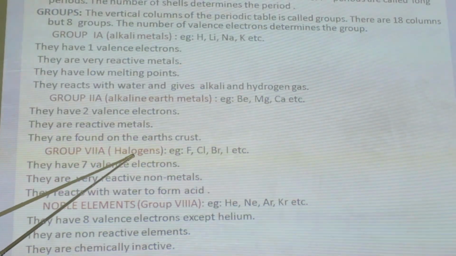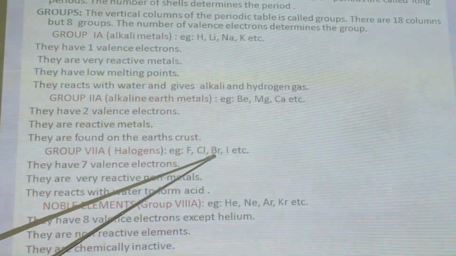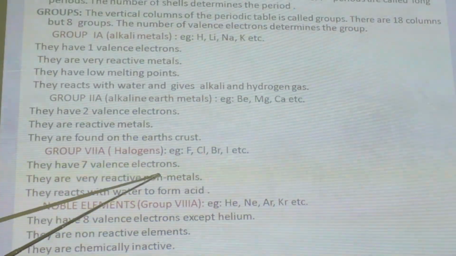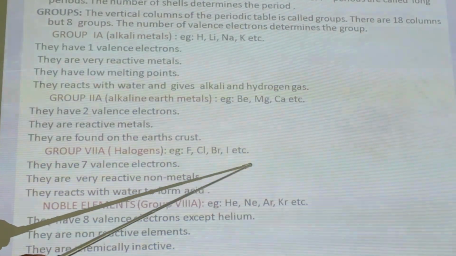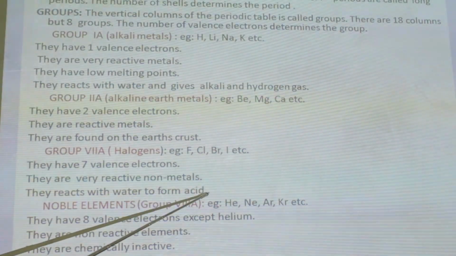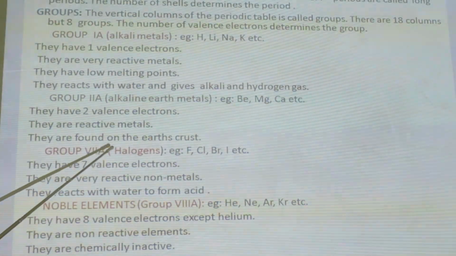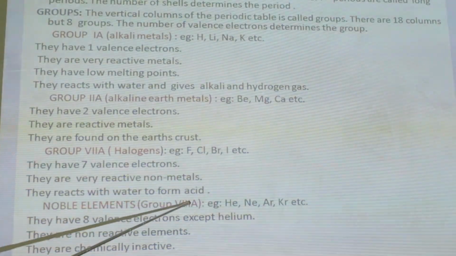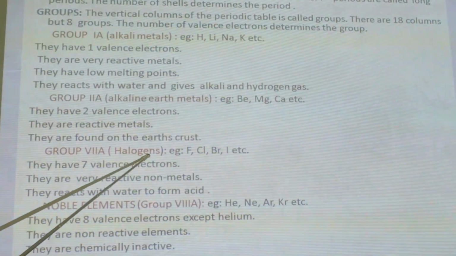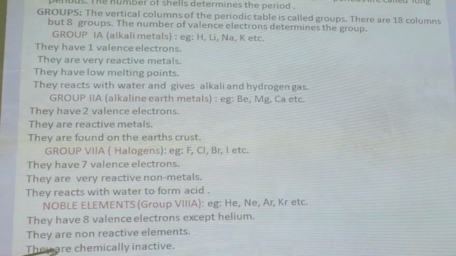Group 7A, or halogens: fluorine, chlorine, bromine, iodine, etc. belong to this group. They have 7 valence electrons, and their valency is 1. They are very reactive non-metals. They react with water to form acids. That's why they are called halogens.